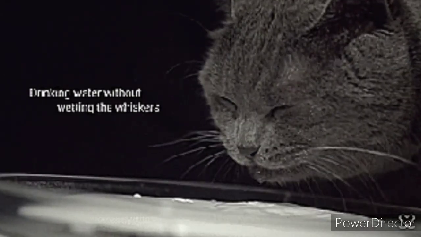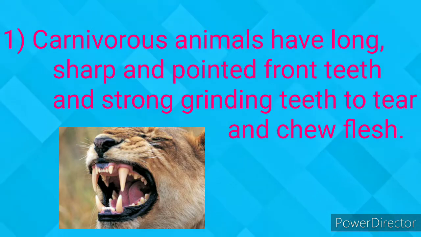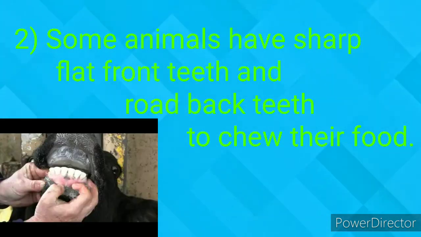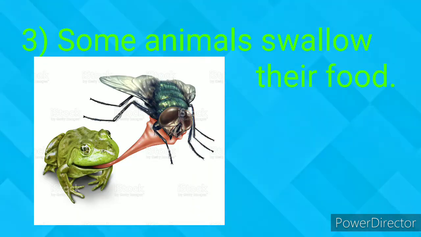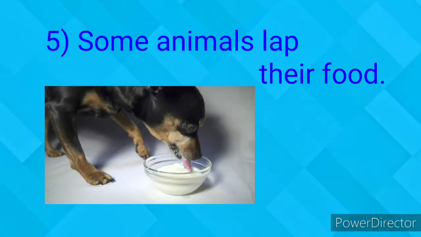So children, what did we see today? Let's recap. First, carnivores have long and sharp pointed front teeth and strong grinding teeth to tear and chew flesh. Second, some animals have very sharp front teeth to gnaw their food. Third, some animals swallow their food. Fourth, some animals suck their food. Fifth, some animals lap their food using quick movement of their tongue.